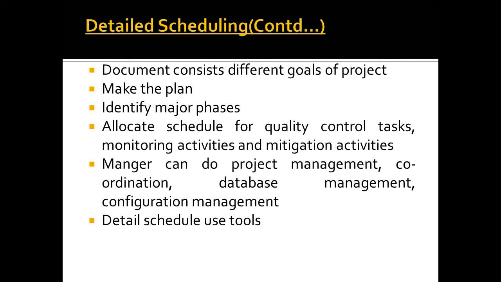The project manager can do activities like project management, coordination, database management and configuration management. For these activities, we can't allocate any detailed schedule. These activities are ongoing while doing the project. For detailed scheduling, we can use tools like Microsoft Project or a spreadsheet. For each activity, we can specify characteristics like effort, duration, start date, end date, and resources.